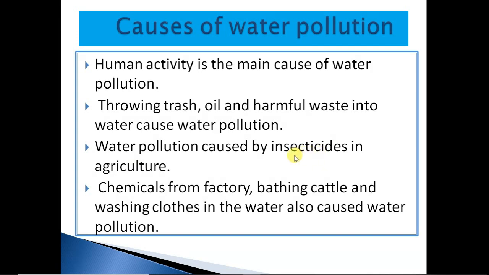Sometimes our farmers use some chemicals in their fields for getting more crops. These chemicals are called insecticides. When these insecticides mix with water, it causes water pollution. Now, chemicals from factories, bathing kettle and washing clothes in the water also cause water pollution.